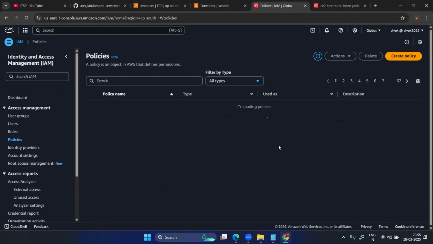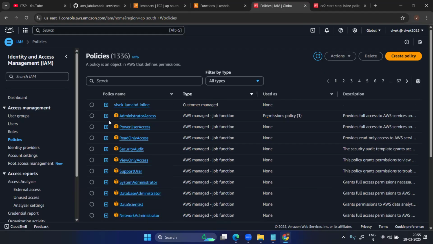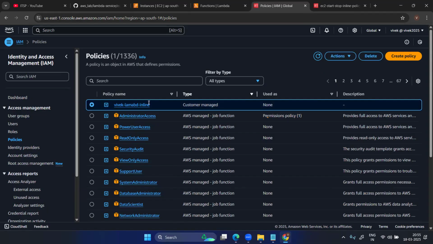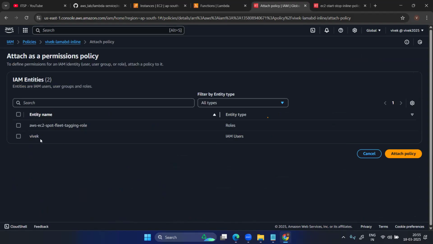Okay, just loading. Again I'm doing the same thing. Just create a policy. I have deleted some unneeded policies which were available. Type customer, and the Vivek inline policy is there. Just click on this action, attach policy. If the role is there or not, just attach the policy.